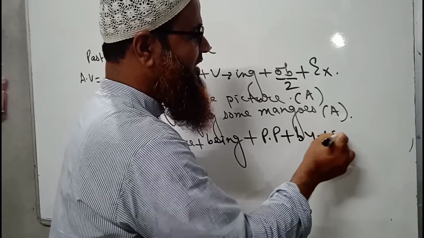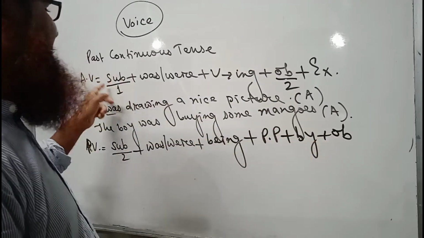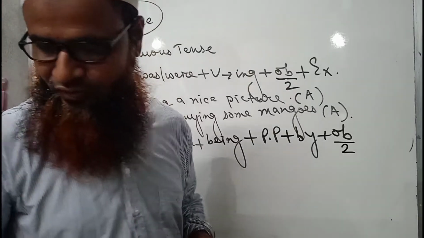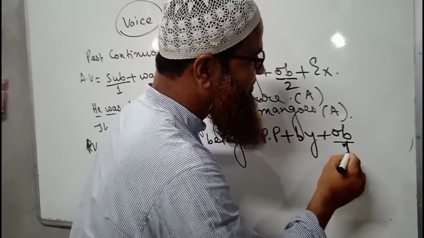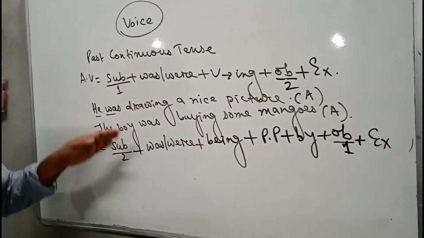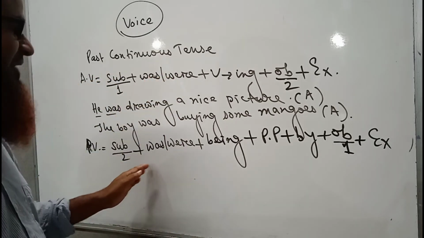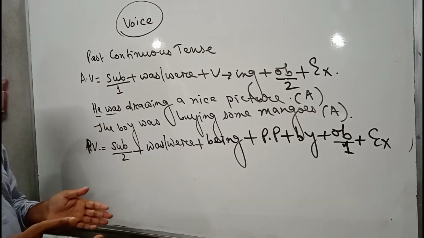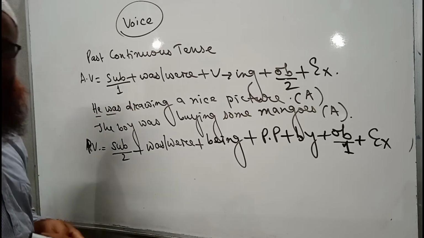Now this object will come, and this object is not the object here. This subject will come here to become an object. So it will be number 1, not 2. It will be number 1. So this subject has become here an object. So in this way we have got 2 structures of past continuous tense, one of active voice and the other of passive voice. And in response to these 2 structures, I have written here 2 simple sentences of past continuous tense.